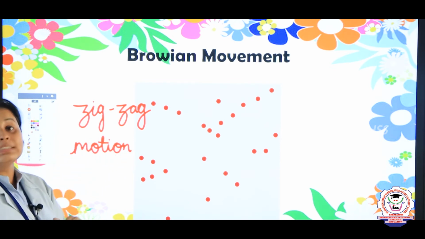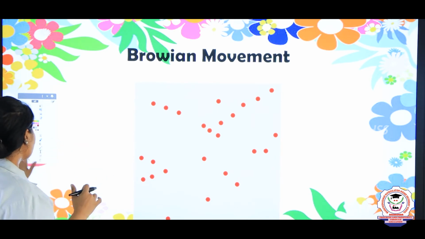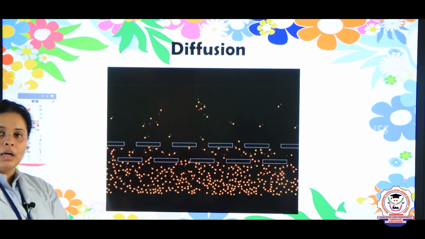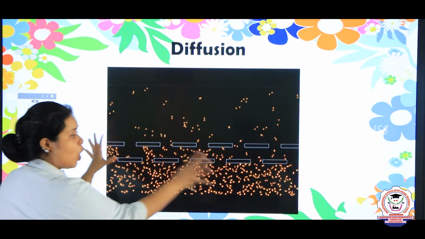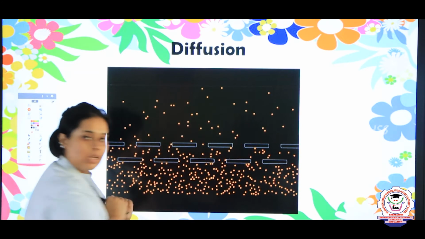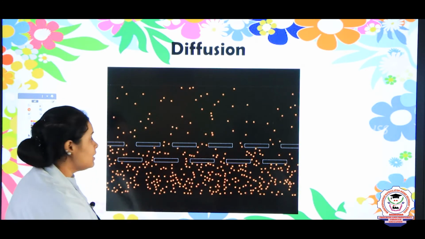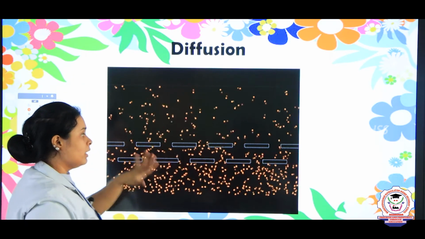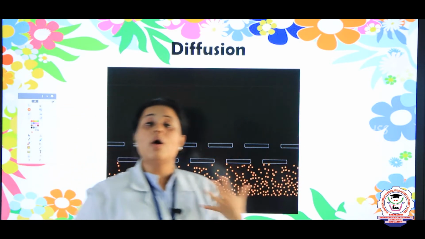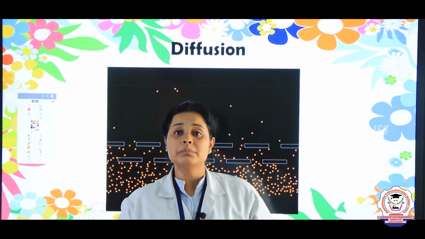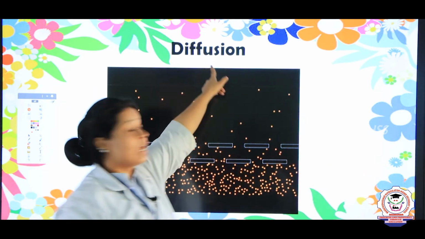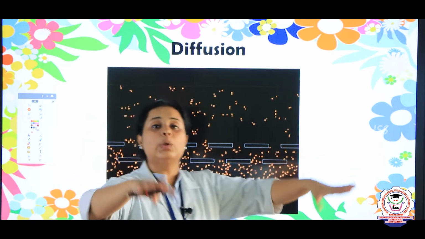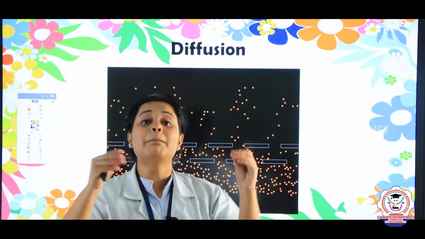After this zigzag motion, there is another kind of motion which is known as diffusion. Children, what can you see over here? Yes, first all the small particles were here, right? As the temperature increases on this side, from the small spaces the atoms move randomly everywhere, right? This random movement, or the mixing up of atoms in space, is known as diffusion. Diffusion means it will break through and go to each and every place.